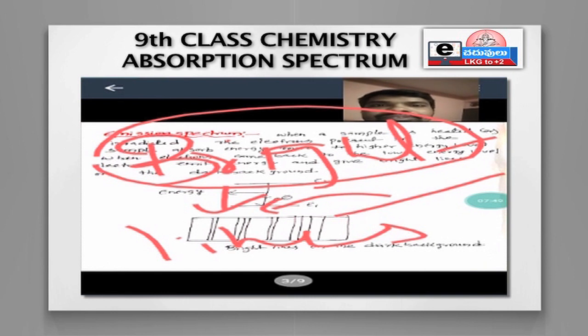In a simple way, emission spectrum is defined as the spectrum obtained by emitted radiation or emitted energy. Here energy is emitted, energy is released. The only difference between absorption and emission spectrum is that absorption spectrum is obtained by absorbed radiation, and emission spectrum by emitted radiation. Absorption spectrum consists of dark lines, emission spectrum consists of bright lines. These are the differences between absorption and emission spectrum. I hope you all understood.